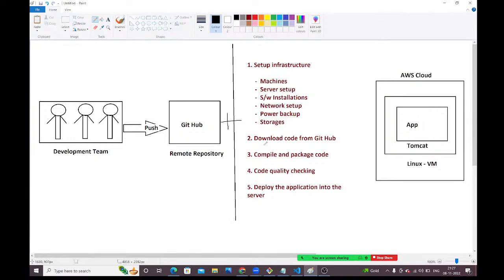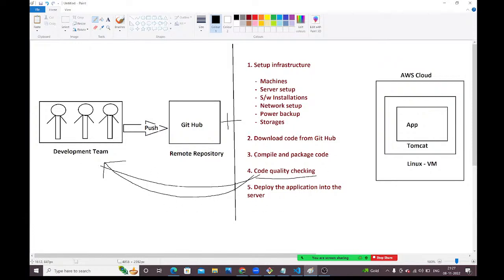Right, guys? Whenever issues come, what will the operations team do? They say, boss, these are the code quality errors, some errors came, please work on these issues. Like that, we need to inform the development team. The operations team is not going to work on those issues. In code quality checking, if you find any issues, who is going to work on that? Not the operations team. We need to give that report to the development team only. The development team will work on those issues.